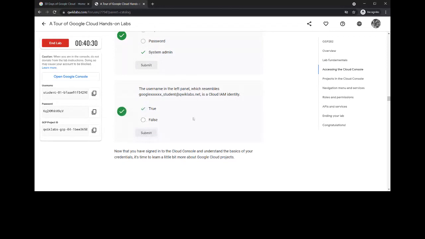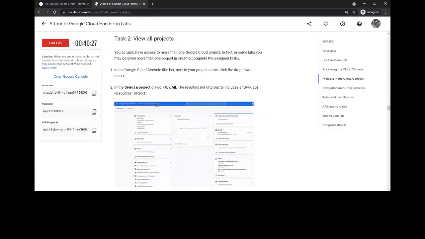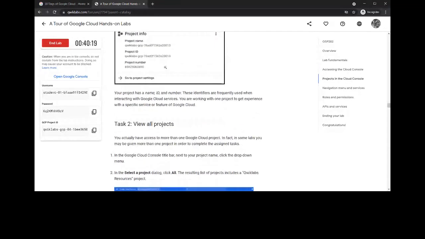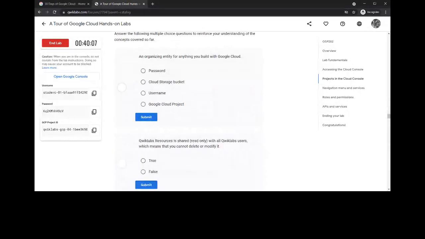Moving on, there's a description on the project section in the Cloud Console, and in the project info, you will be having project name, project ID, and project number. So please go through these descriptions, guys. I'm just answering these questions for you. An organizing entity for anything you build with Google Cloud is the Google Cloud project.